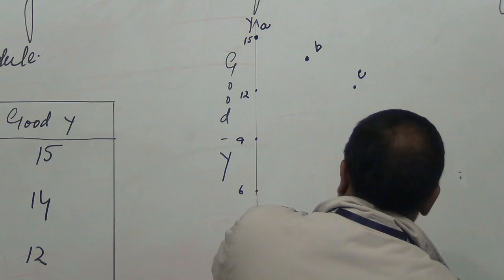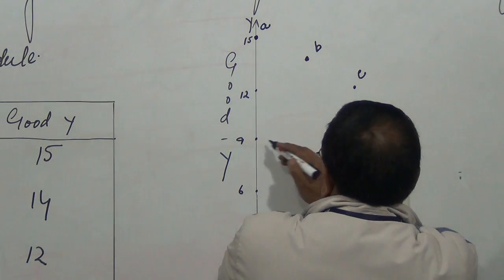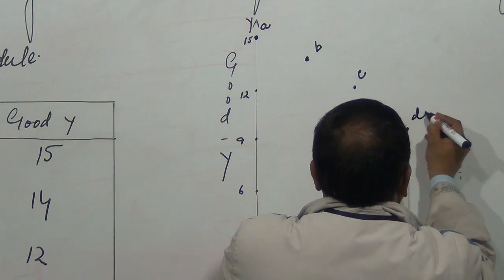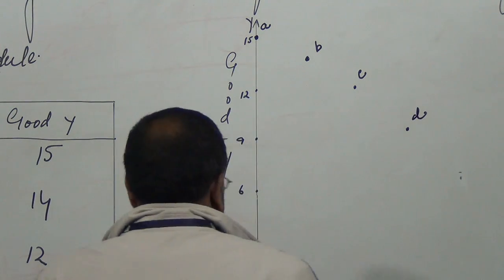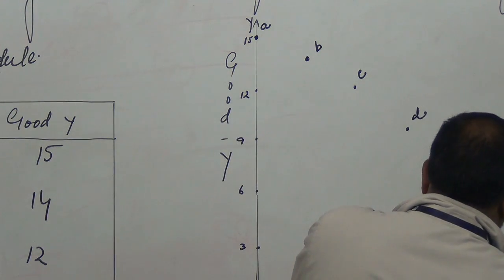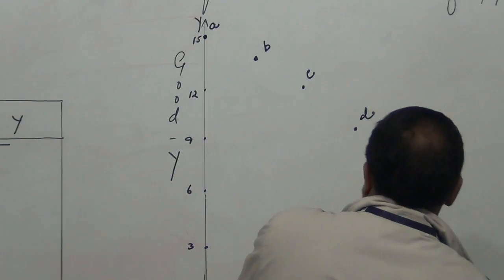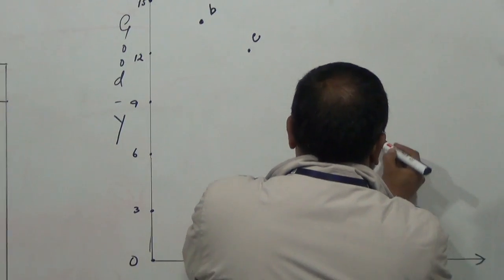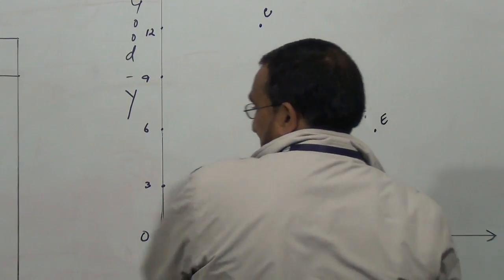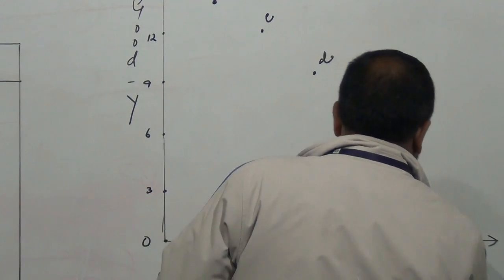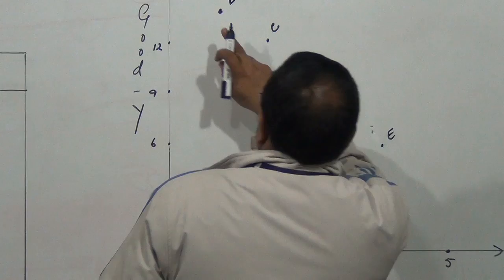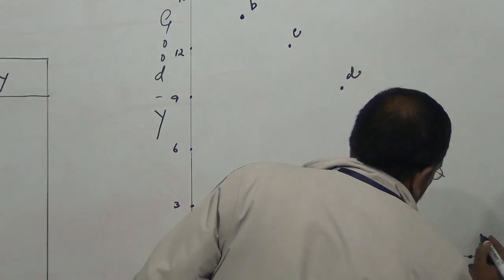This is combination D. Then 4 and 5. This is combination E, and then 5 and 0, that means 5 of this and 0 of this. Now we have A, B, C, D, E and F.